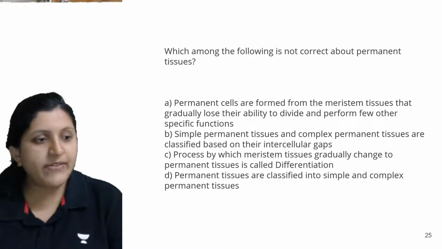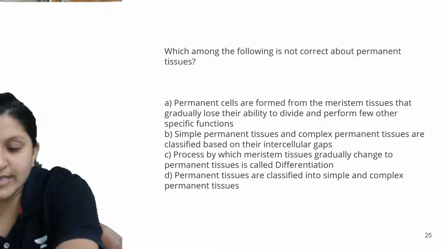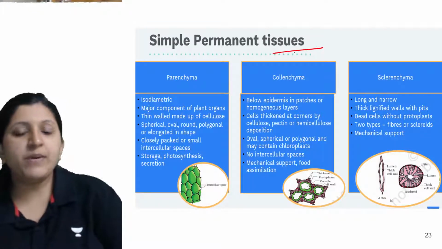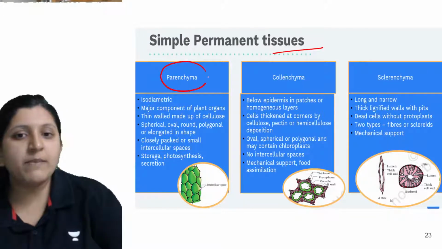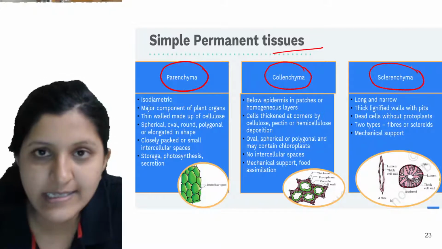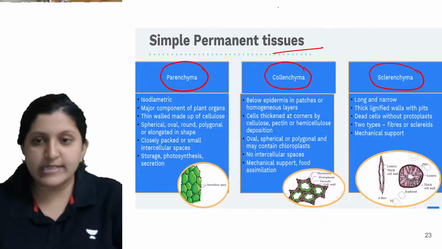So this is, anyway, from the permanent tissue section, which I'm not discussing in today's session, but you can just have a look at this. So simple permanent tissue: there is a parenchyma you can see, there is a collenchyma, then you can see there is a sclerenchyma. So these are the three types of tissues that you can find. So this is a simple.